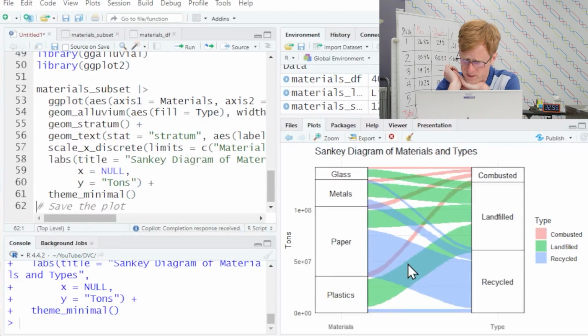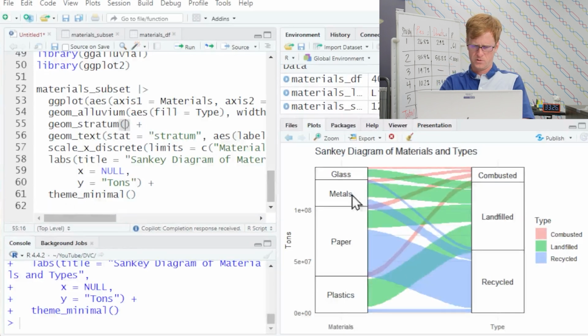I don't think we need the little labels for materials and type. I think those are very self-explanatory. I don't think we need the color axis for the type. And I don't necessarily need to show how many tons it is. And we don't need that title. So there's a lot of things we could fix about this. We can make those bars much prettier. Geom stratum, I think those should have a fill.